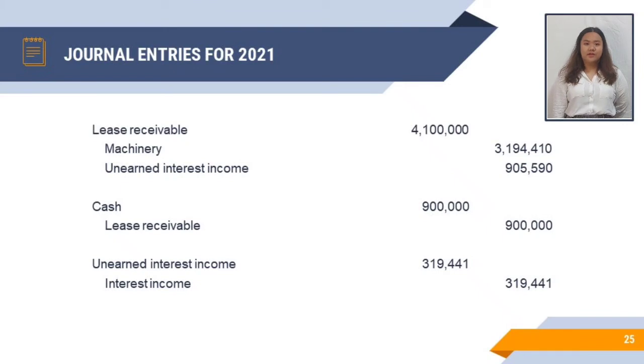And to record the collection of annual rental for 2021, we debit cash for 900,000 pesos and credit lease receivable for the same amount. And to record the interest income for 2021, debit unearned interest income for 319,441 pesos and credit interest income for 319,441 also.